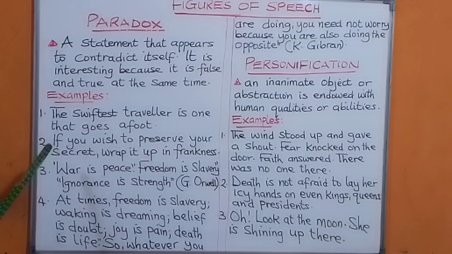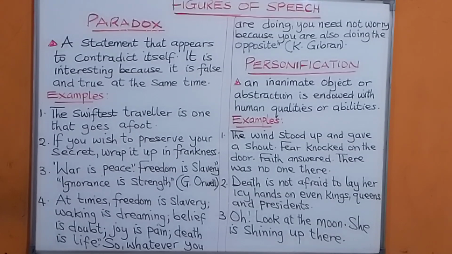Number two, if you wish to preserve your secret, wrap it up in frankness. You want to preserve your secret, but you have to wrap it up in frankness. That is openness. This is true and false at the same time.